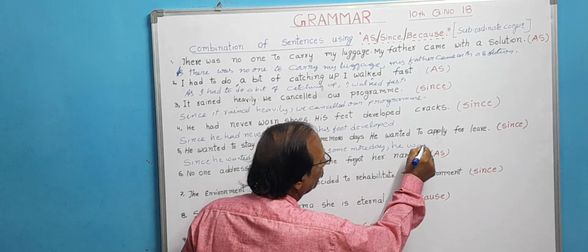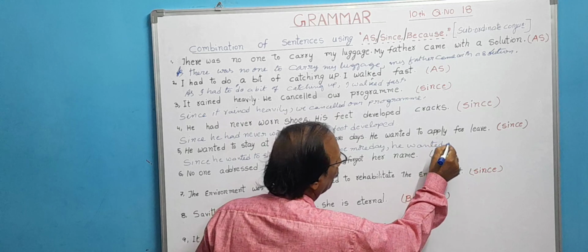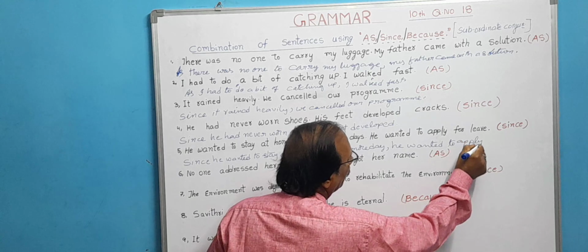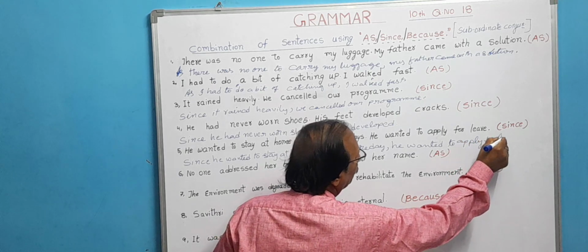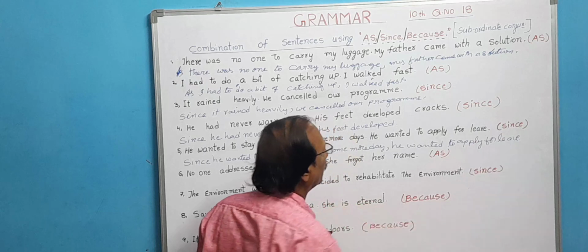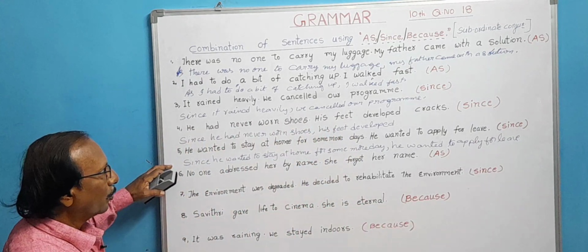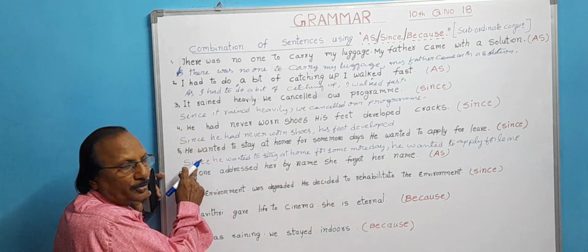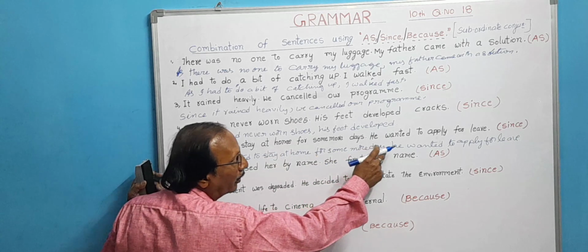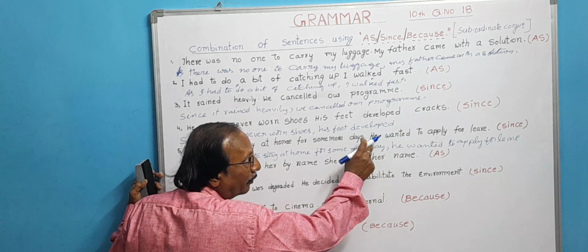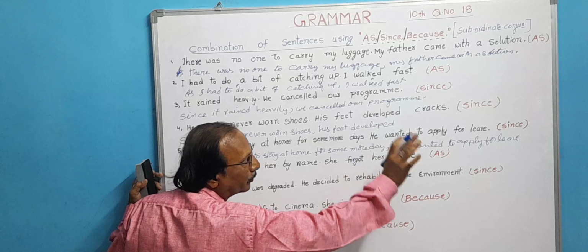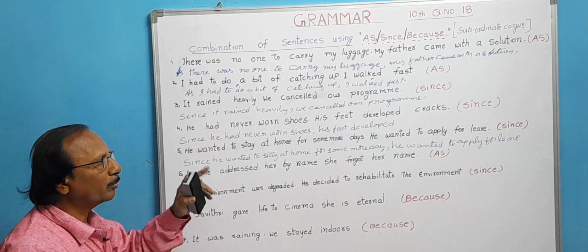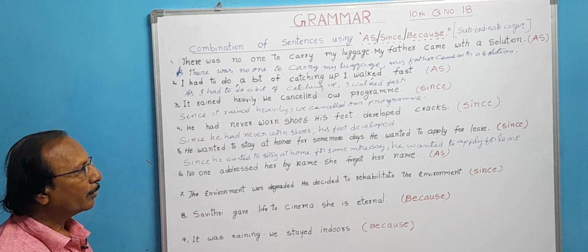he wanted to apply for leave. Full stop. What have we done here? In combining sentences, after the keyword since, we have written the reason, then put a comma, and then in the second sentence, where a capital letter is there, we have to write a small letter, and at the end we have to put a full stop. Since he wanted to stay at home for some more days, he wanted to apply for leave.